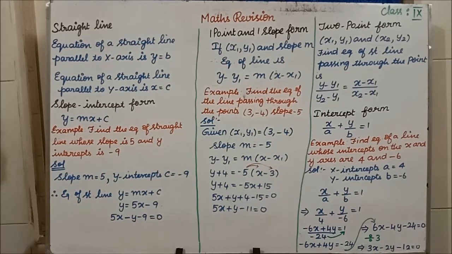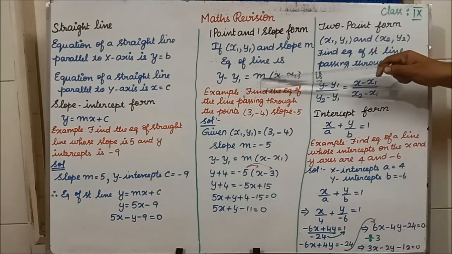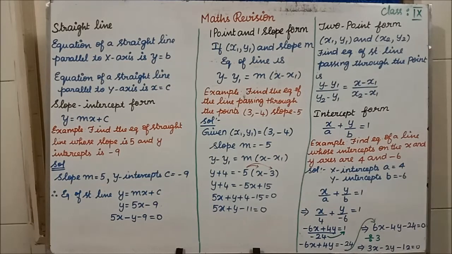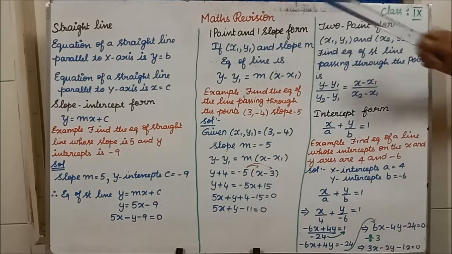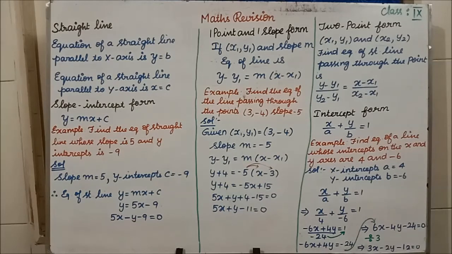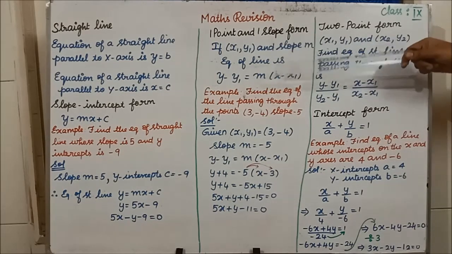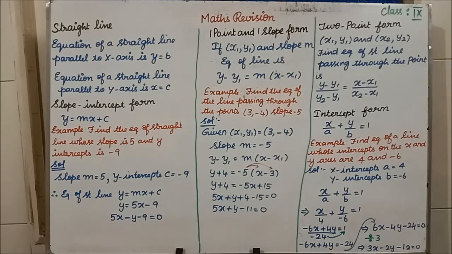Clear? The next one is one point and one slope form. One point and one slope means they will be giving you one point and they will be giving you the slope. Slope m value they have given, so what is the formula for that? y minus y1 is equal to m into x minus x1. They are given one point x1, y1. Instead of that they can give you 2 comma 5 and the slope m is equal to 5. Like that, they are given, and we have to apply the formula y minus y1 is equal to m into x minus x1.